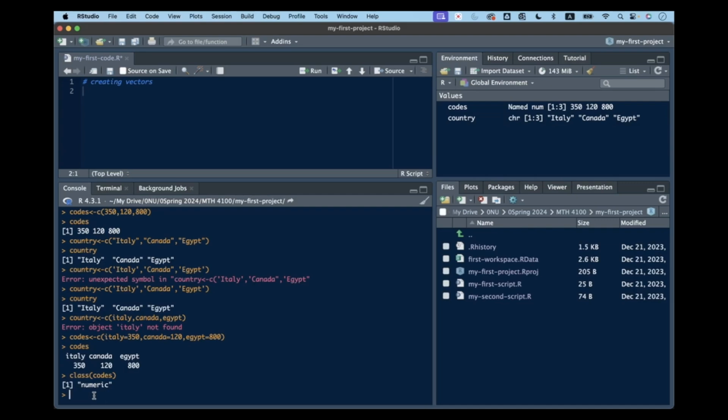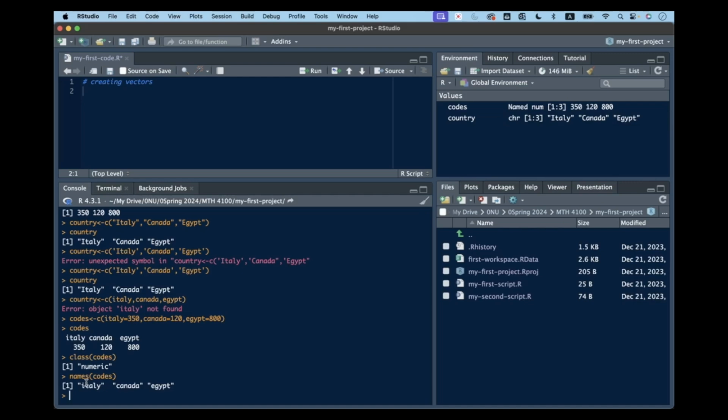But with the names, we can check the names. What are the names? Names comes with a codes variable. Names is a function. Codes is the variable that we define, or the object. The names that come with this object are Italy, Canada, Egypt. Does that make sense? Someone's going to ask, why did we not use quotations for Italy? You can do so, but it doesn't matter. It doesn't change the fact that these are just names.